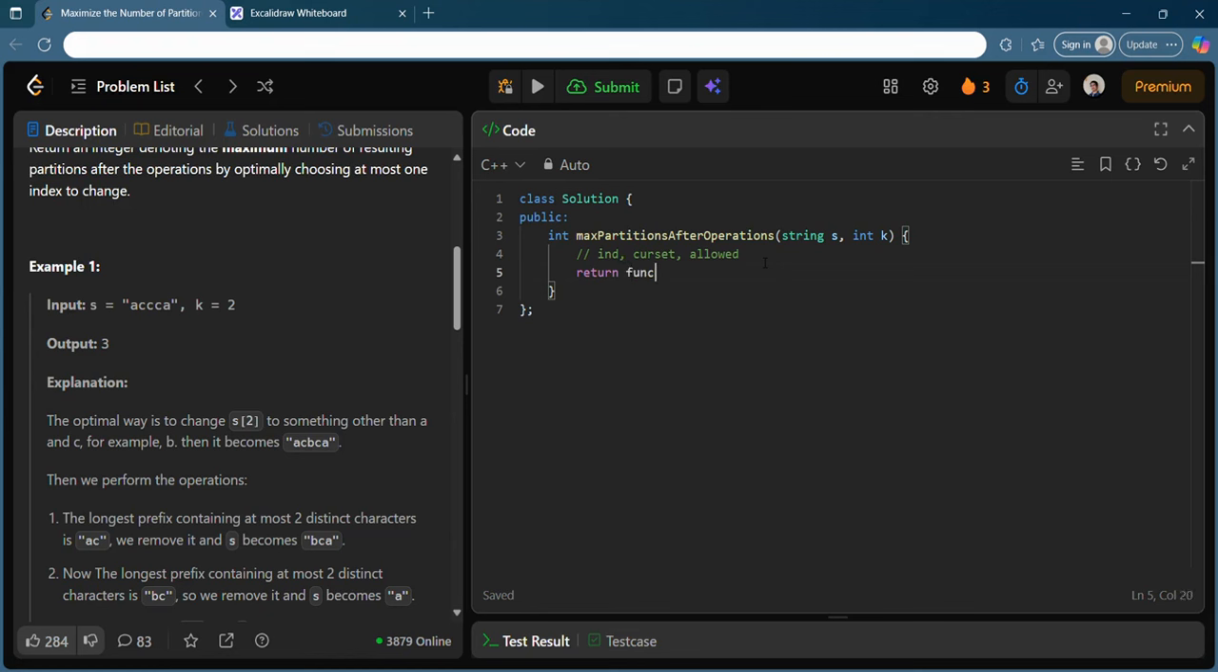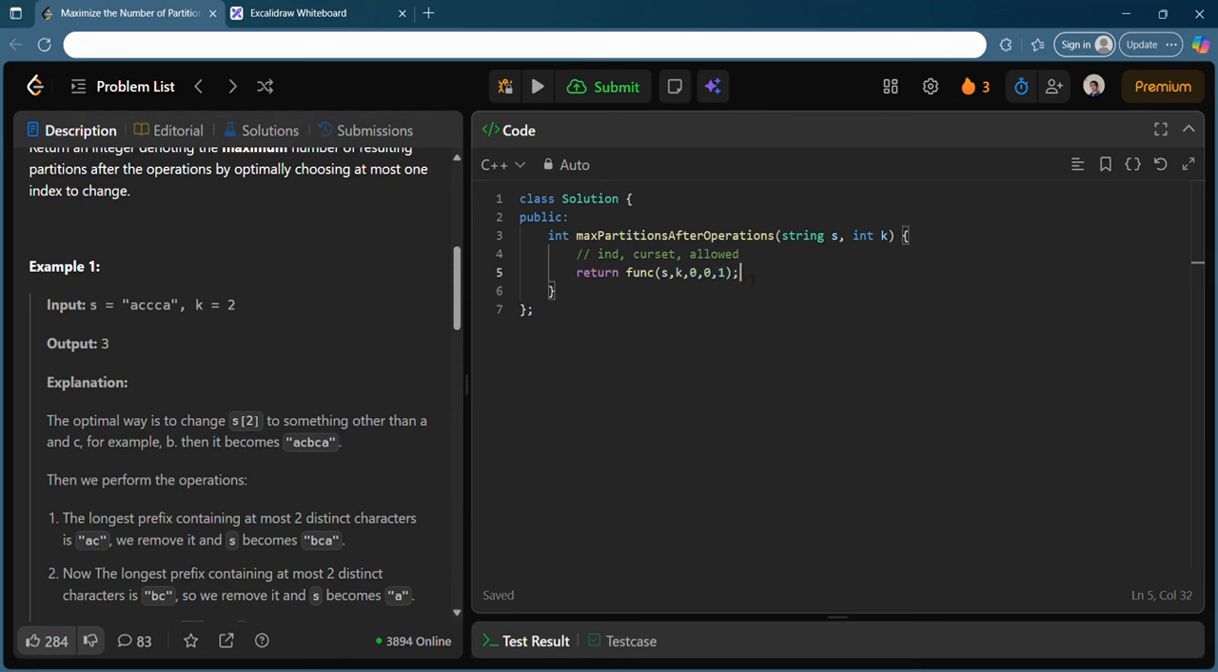What I can do is simply write a function which will be index, current set, and allowed. And you see, I need to pass the initial values, right? So s and k I am passing, and index I am starting with index 0. My current set is 0 0 0 0. This is nothing but my mask, which is 0 0 0 0 right now, because I have not selected anything. And at first, yes, I am allowed to make a change, so I will make allowed 1.